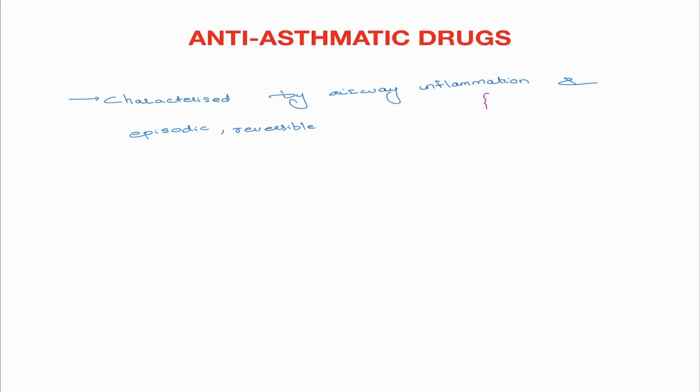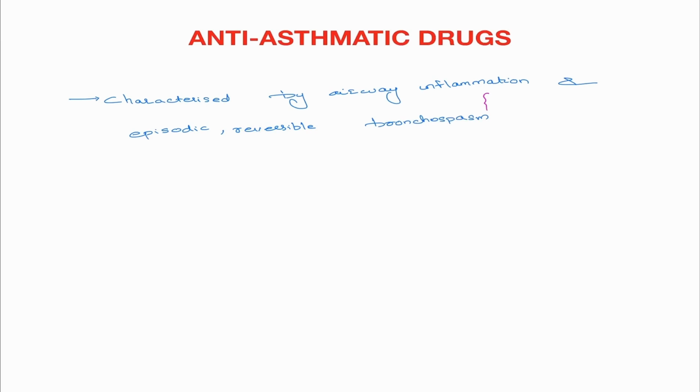Today we are going to discuss a chapter in pharmacology which is anti-asthmatic drugs. So to start with, we'll understand the definition of asthma. It is basically characterized by something known as airway inflammation and episodic reversible. Just know the term reversible, because in COPD it is irreversible. So it's characterized by reversible bronchospasm.